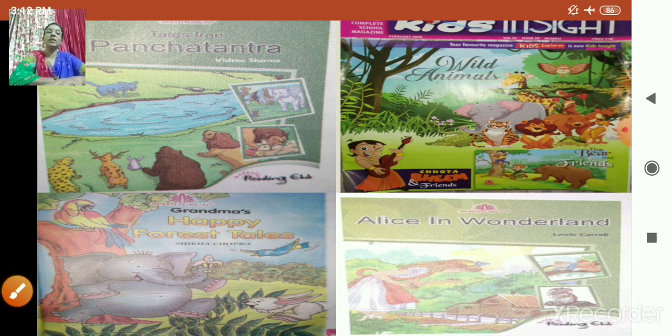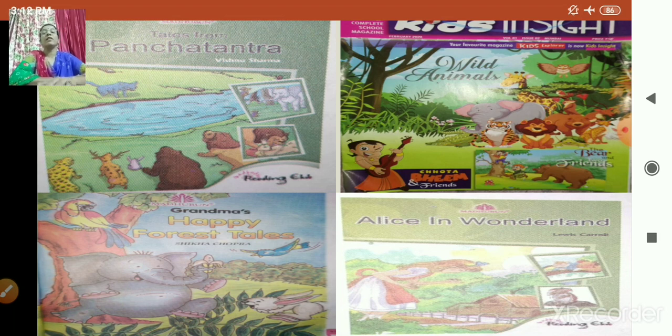All the books have different book covers, because some are story books, some are magazines, some are forest tales, some are fairy tales. So, seeing the book cover or the front cover, we come to know what type of book it is.